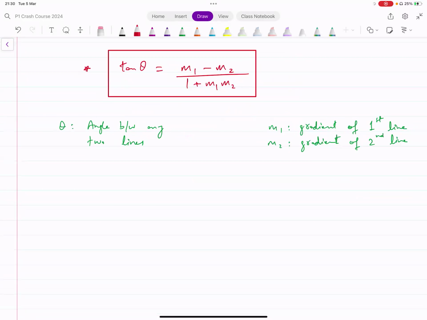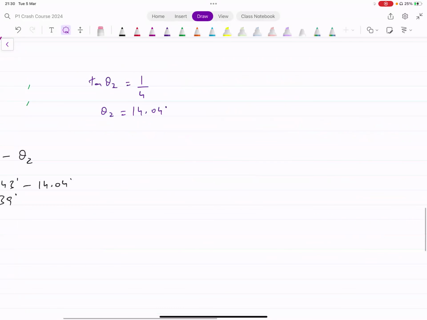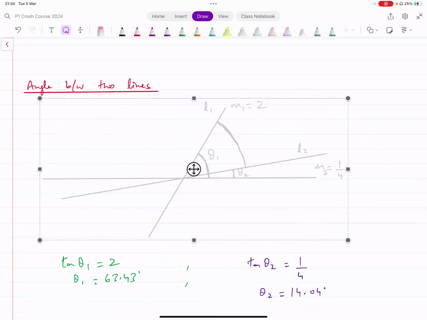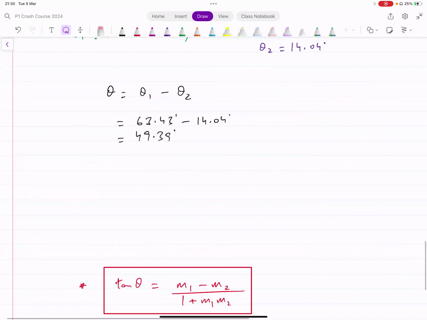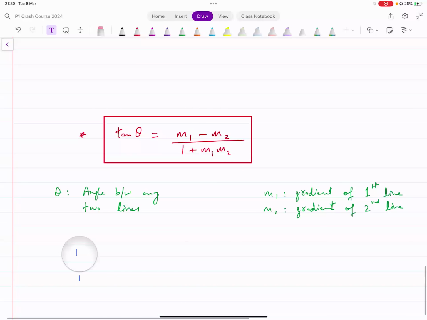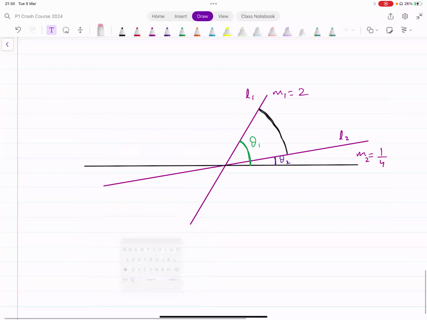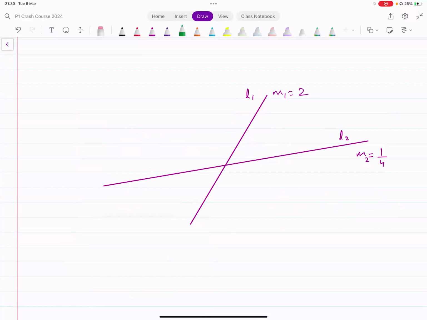Now, let's use this formula, first of all, to find the angle between these two lines that we had in that previous example. How could we use this formula to find that angle directly? Let's try to understand this. We have two gradients given. We are interested in finding this angle, the angle between these two lines. This is the angle that we're interested in.